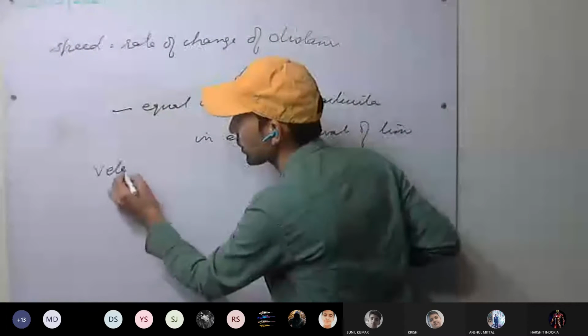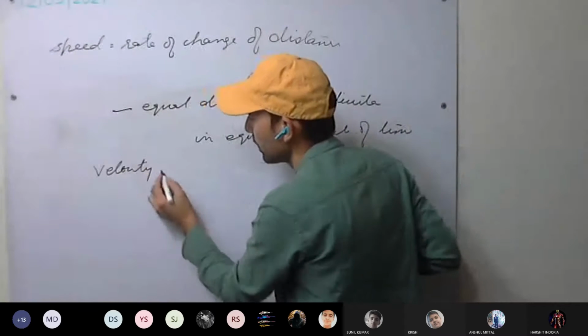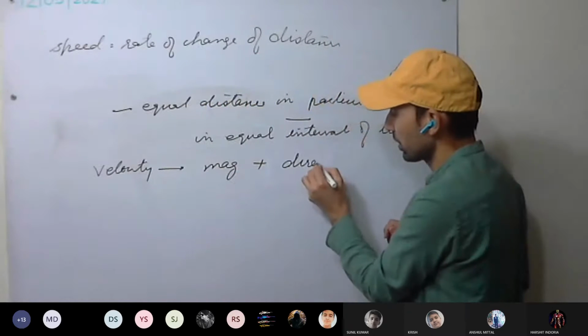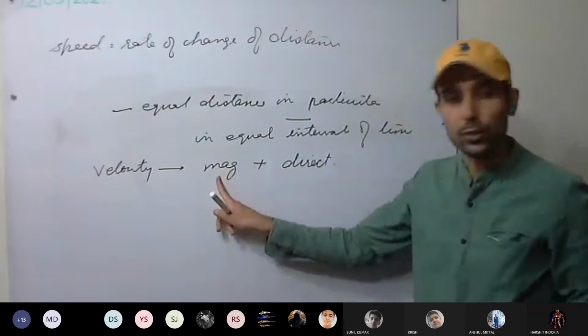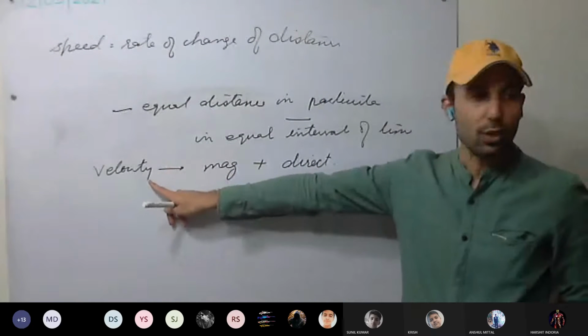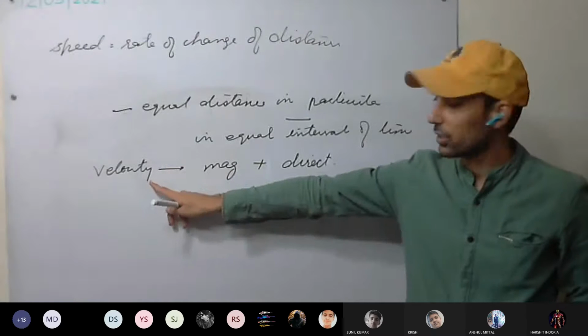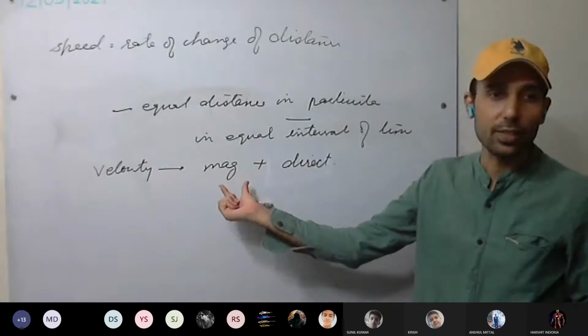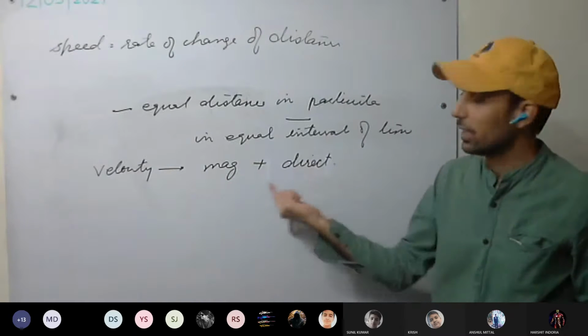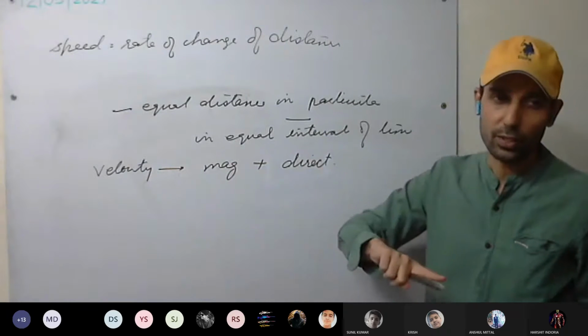So we have magnitude plus direction. It means if magnitude remains constant and direction is same, then that velocity is called as uniform velocity. Yes or no? It covers equal distance in equal intervals of time in a specified direction. Then that velocity is called as uniform velocity.